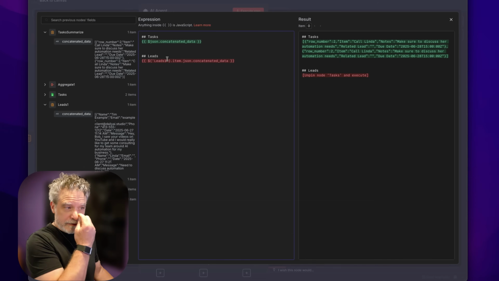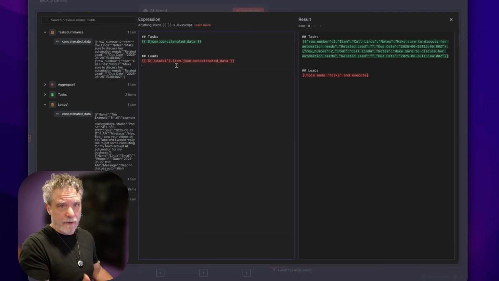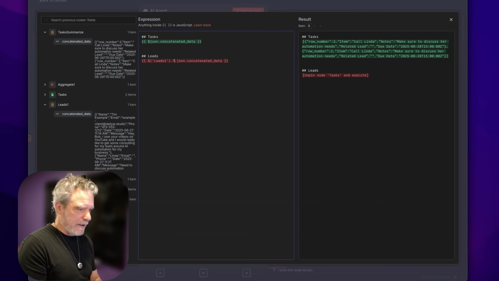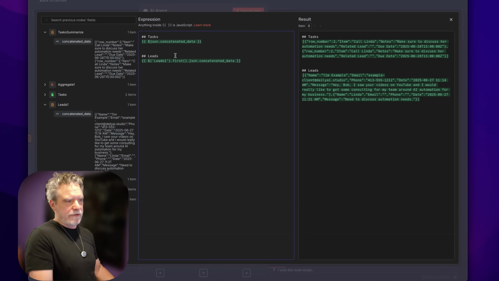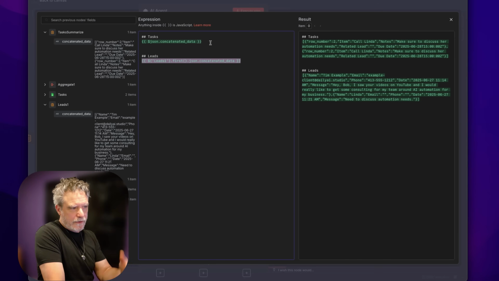So at this point, I could do something I could never do in ChatGPT, which is really bring in data automatically, dynamically from all these different places and do a good prompt. Now this is red. Sometimes it'll be red. I don't know why, if it even matters. But if I just put the word first there, it pops it into green. But I wouldn't do first here if I was in a loop, because you don't want the first one in a loop. You want the one you're on.